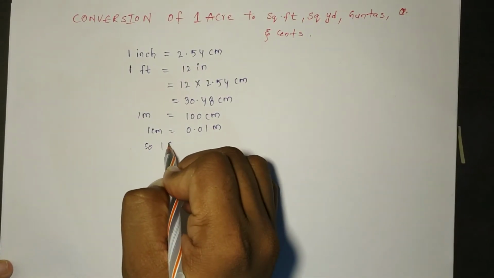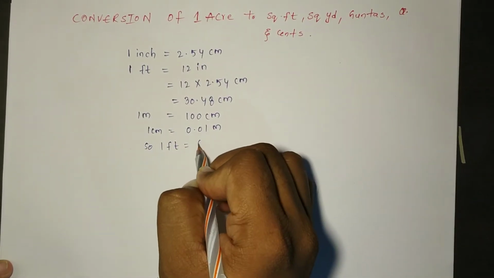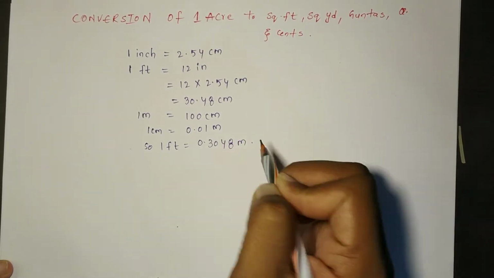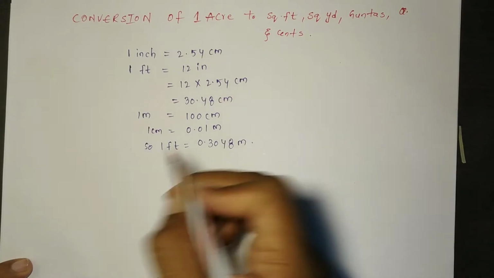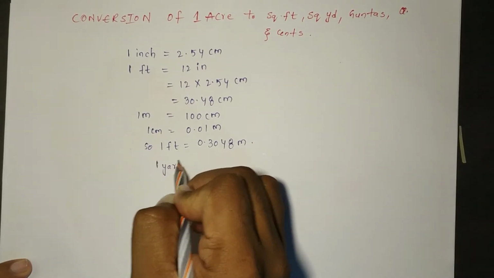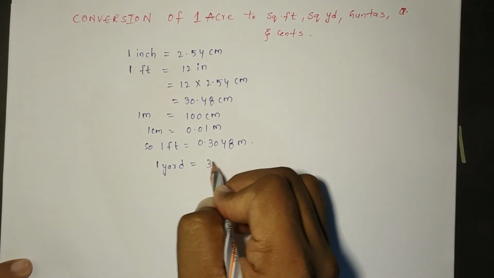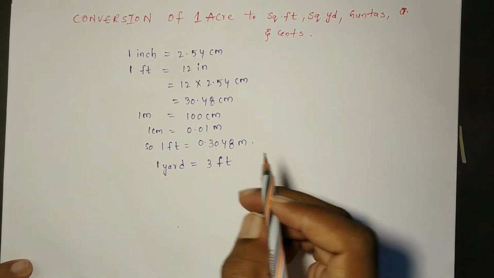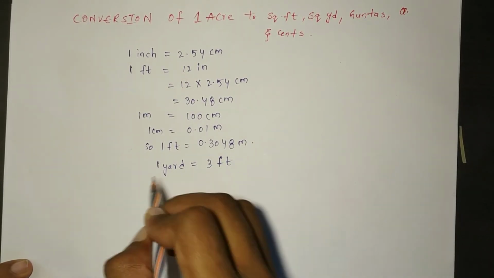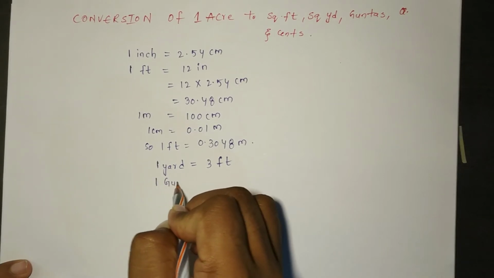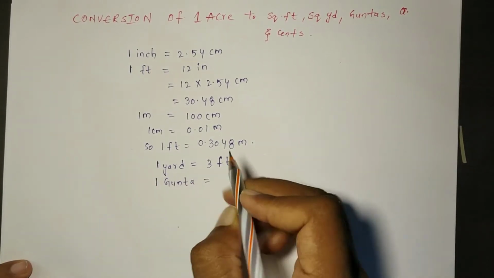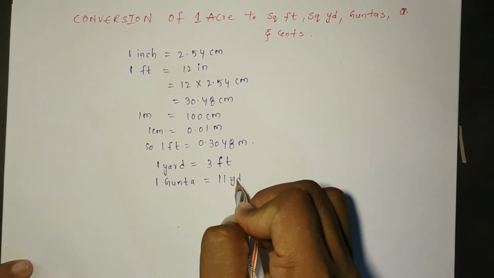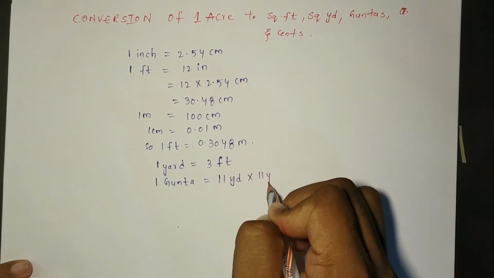So 1 feet is equal to 0.3048 meters. Next, we know that 1 yard is equal to 3 feet, and 1 gunta is equal to 11 yards into 11 yards.